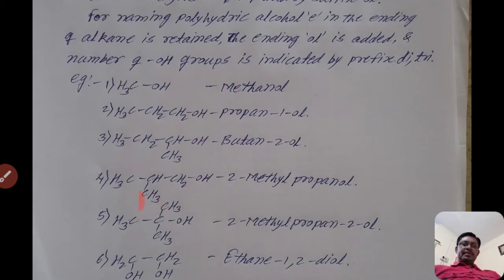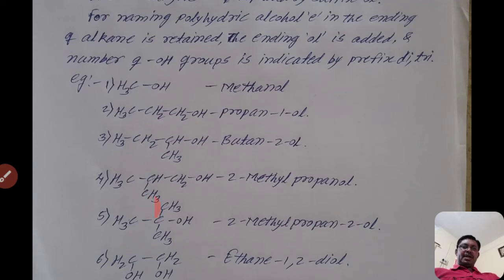The next example, if there is a branch in a straight chain, we get the name of that compound like this. Select the longest continuous carbon chain. There is 1, 2, 3. Give the number from the end which is nearer to the hydroxyl group. Then 1, 2, 3. That means at the first position the OH group is attached. At the second position there is a branch.